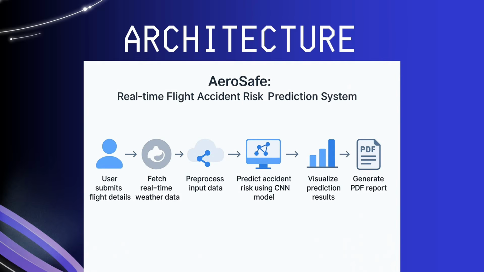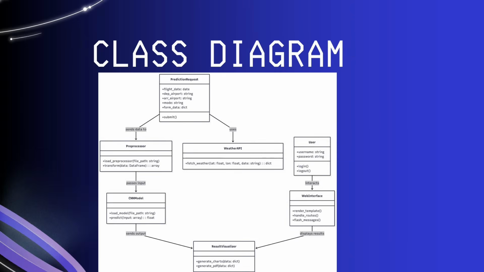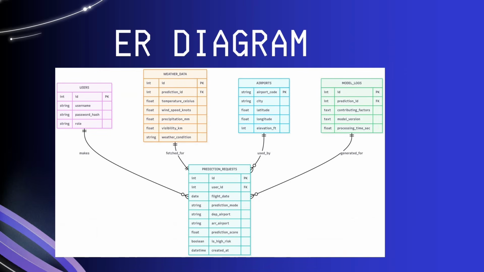Okay. So this is the technical architecture for this project. We have to use flight details and real-time weather data. With the help of all this data, we do the pre-processing. Then the convolutional neural network from the pre-trained libraries gives the visualized result as well as the PDF result for future safety purposes. We are giving the use case diagram, activity diagram, sequence diagram, class diagram, ER diagram, everything with this project. It's all downloadable. If you purchase this project, you get the report with it, and inside the report you get all these things.